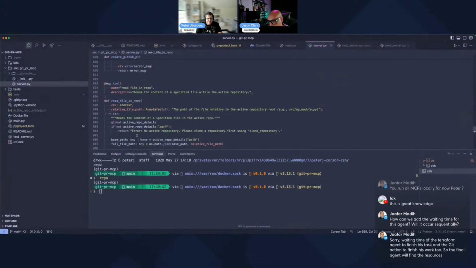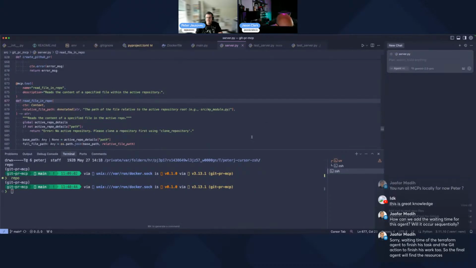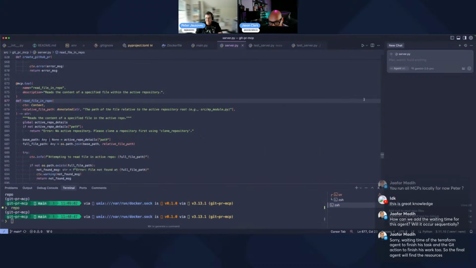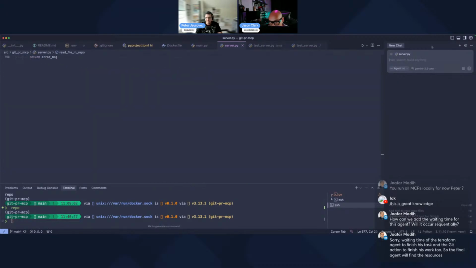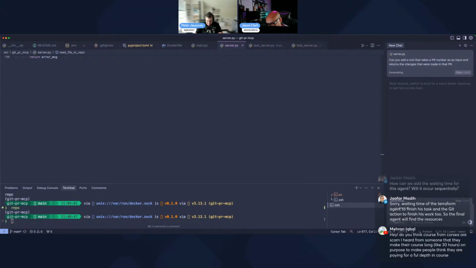So we'll go here, and I'm not going to be writing code. I'll just ask Gemini 2.5 Pro to do this for us. So we'll say, can you add a tool that takes a PR number as an input and then returns the details, returns the contents of all files that were changed, or returns the changes, right? The changes that were made in that PR. Let's see what happens here.